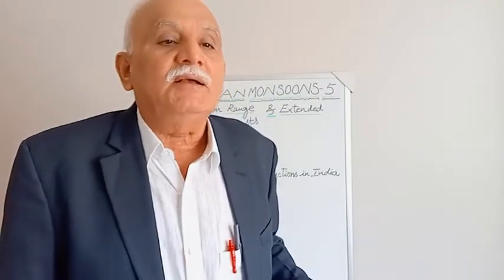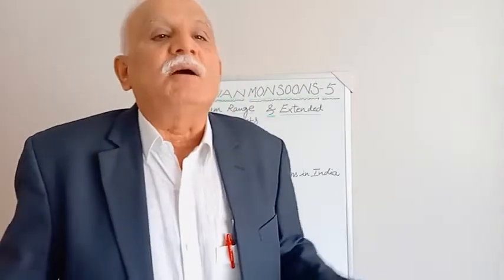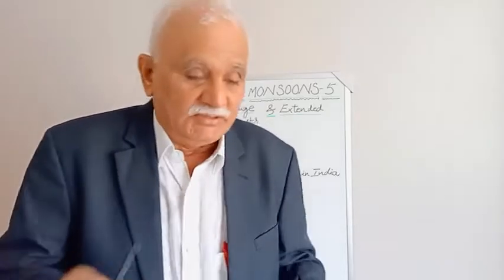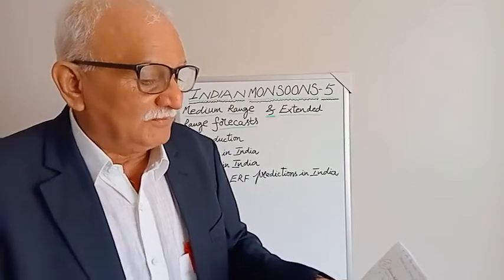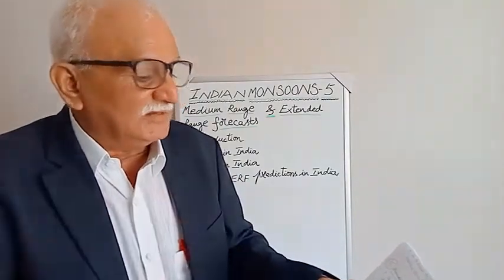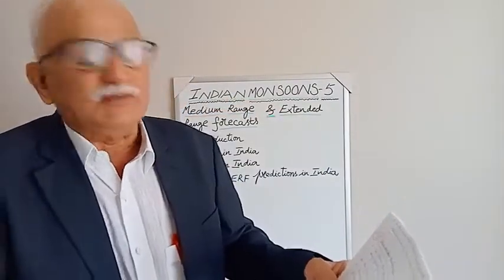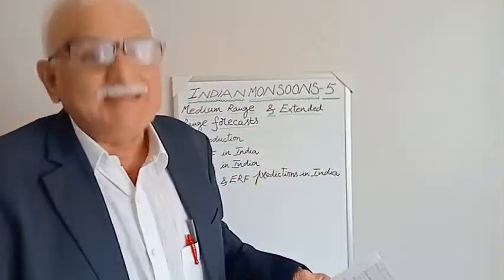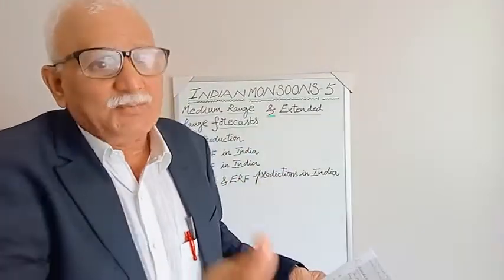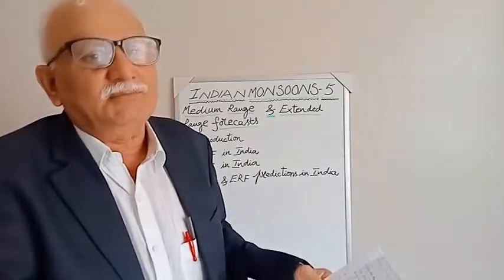Therefore, there is a withdrawal of the monsoon from northern India. This is in the form of a statement. In the second half of September, the strength of monsoonal westerlies gradually decreases, leading to withdrawal of the southwest monsoon. The strength of the monsoonal westerlies decreases in the second fortnight of September.